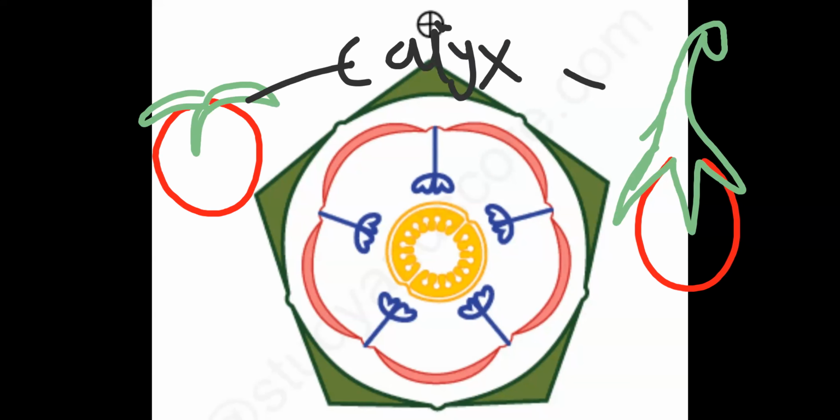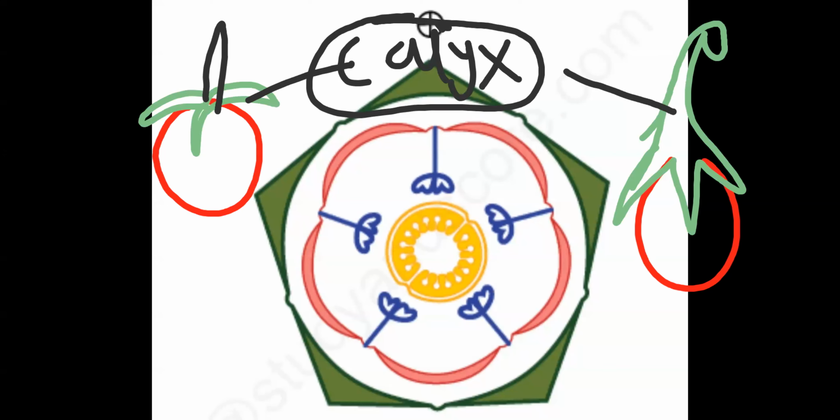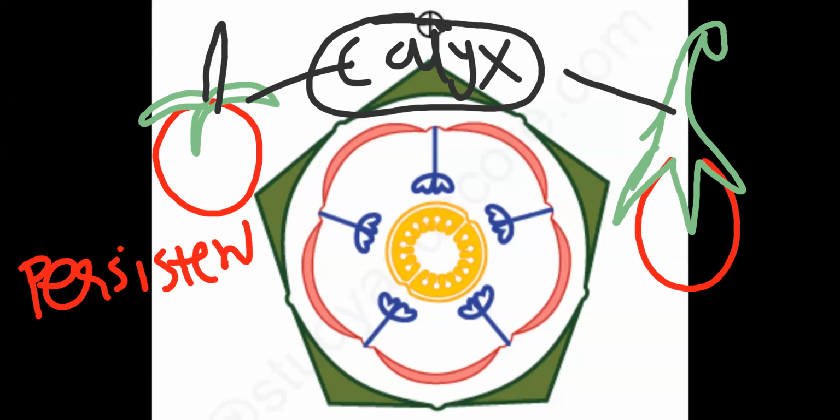Generally, what happens once fertilization takes place: calyx, corolla, androecium, that is sepals, petals, and stamens, fall off, detached from the parent body. Only the gynoecium part remains attached to the thalamus, which converts into fruit. But in these Solanaceae members, calyx also remains as it is after fertilization. That's why we call this calyx persistent. This calyx is known as persistent calyx, which remains even after fertilization.